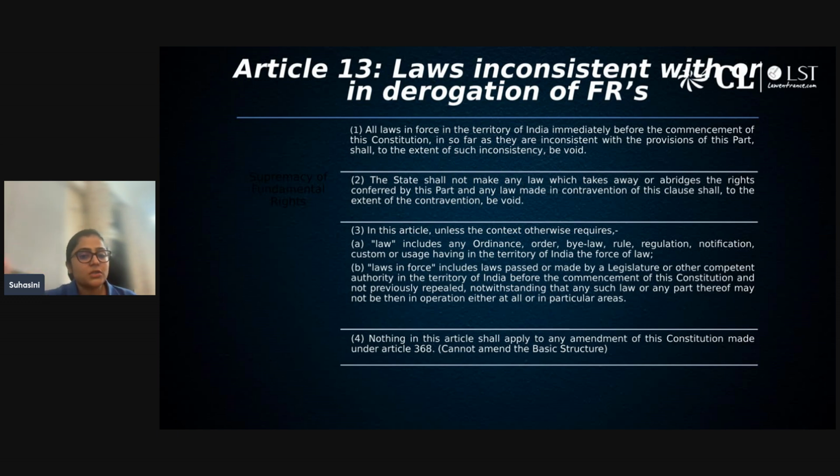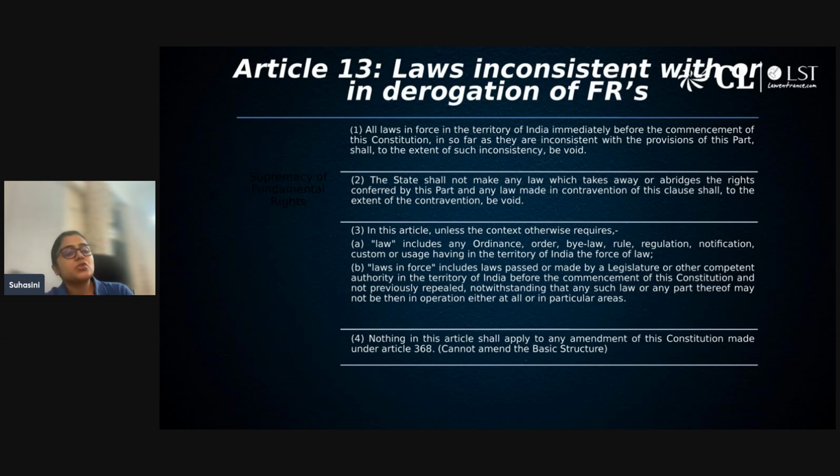It says all laws in force in the territory of India immediately before the commencement of this constitution, insofar as they are inconsistent with the provisions of this part, shall to the extent of such inconsistency be void. So the IPC came into the picture before the constitution. One example, Section 377 was violating the fundamental rights. So only Section 377 was declared void, not the entire Indian Penal Code.